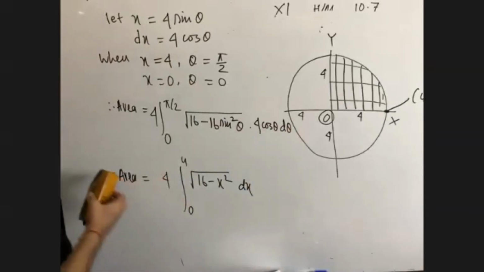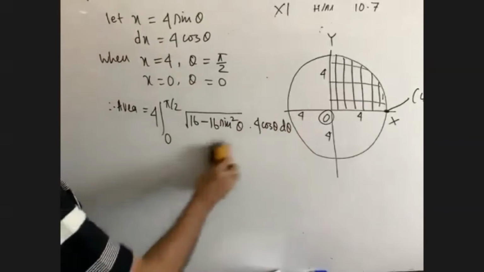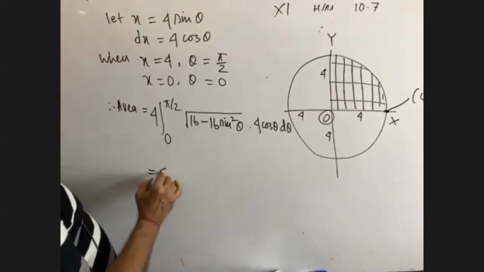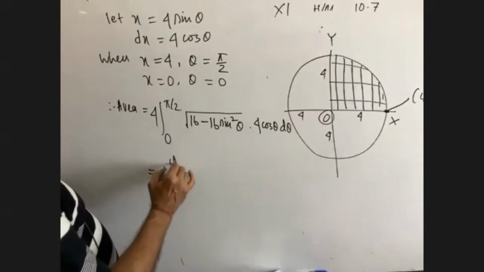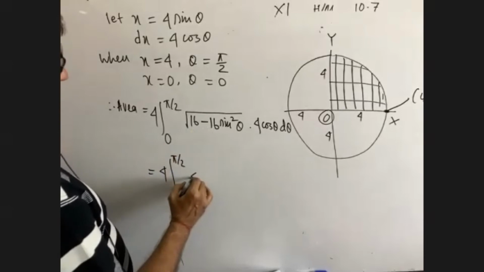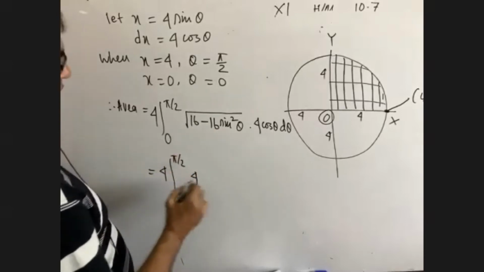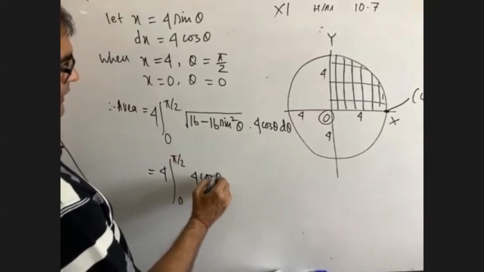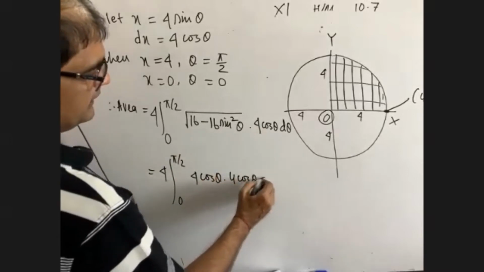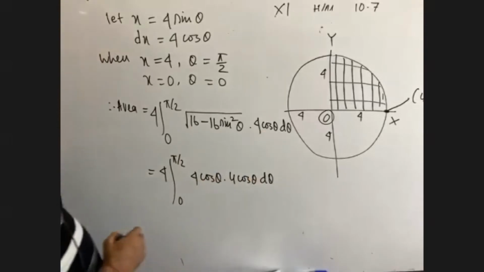You did about 5 to 6 maths of this type. Now you see it is 4, limits pi by 2 to 0. Here 4 can be taken out: 1 minus cos theta, and another 4 cos theta d theta.